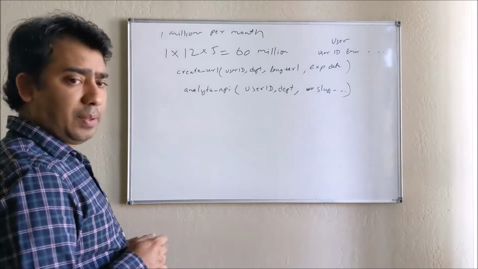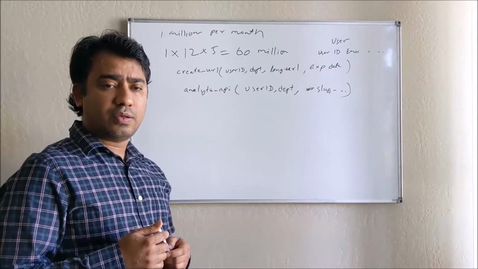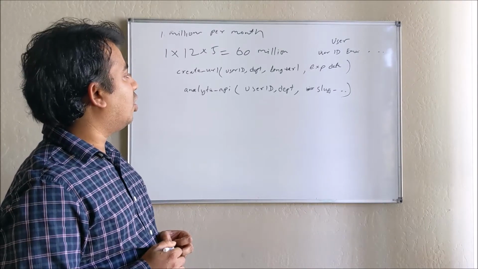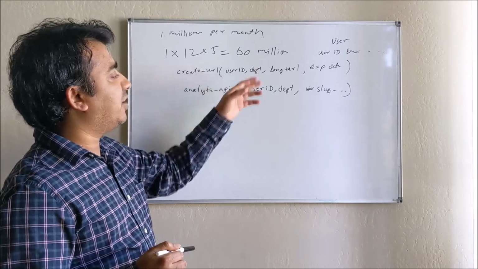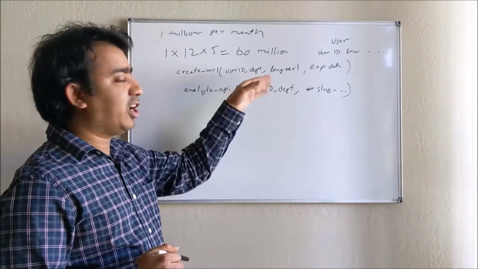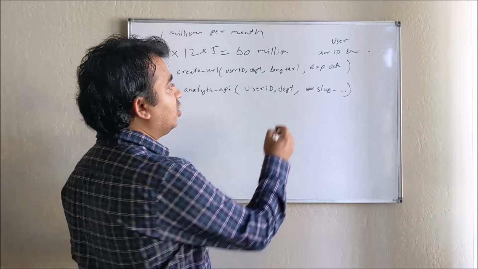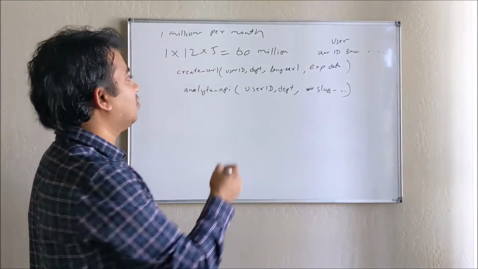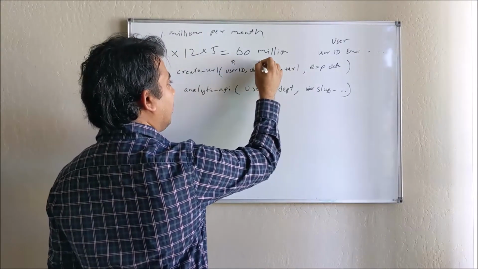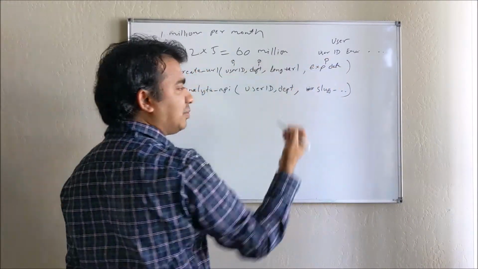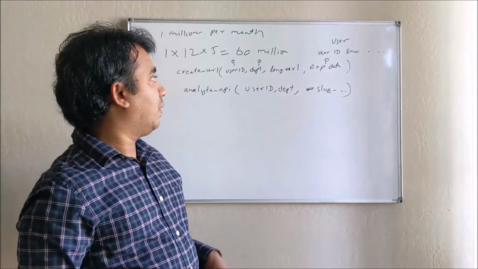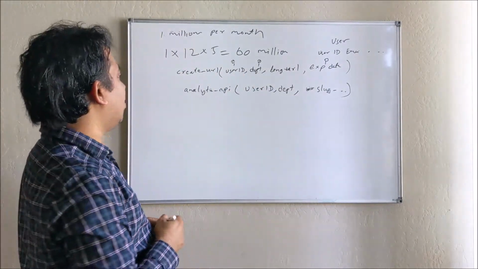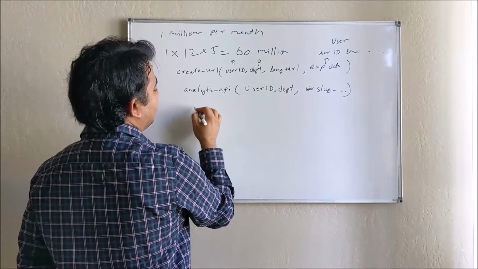Sorry Deepak, in the first API, create URL, is the user ID field mandatory? No, it's optional. User, department, everything is optional. If it's not provided, we'll take anonymous. So only long URL is mandatory, the rest is optional, because the expiry by default is 5 years, and this is the default for anonymous.